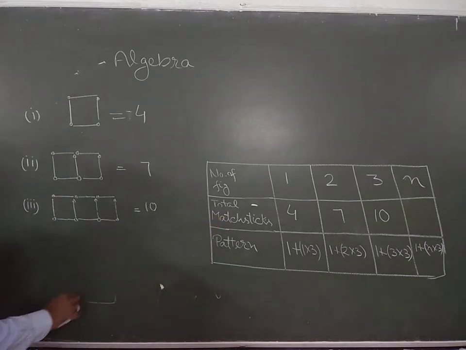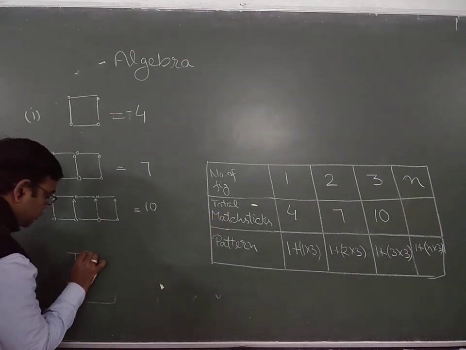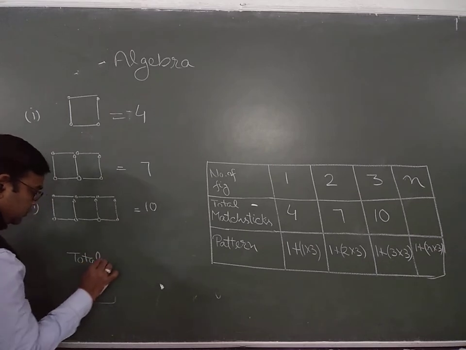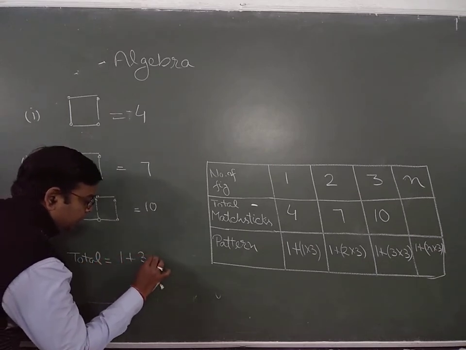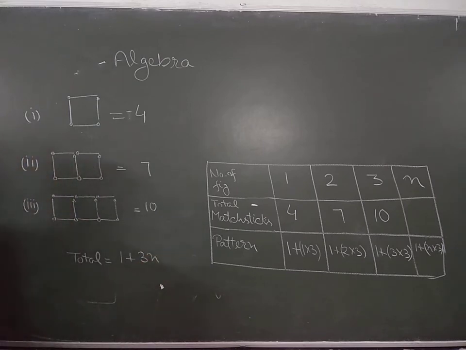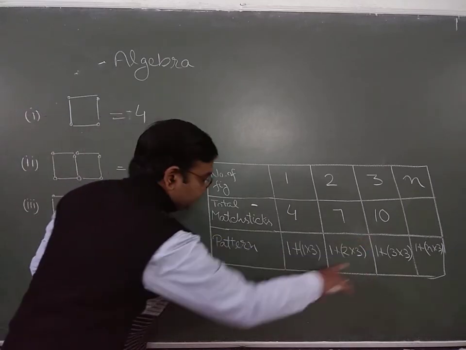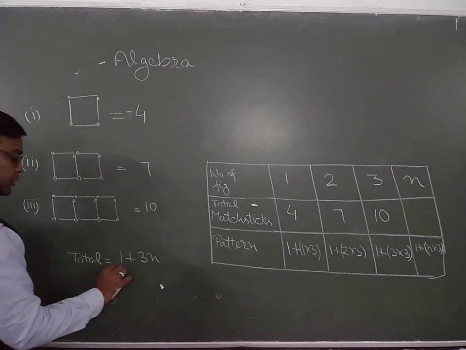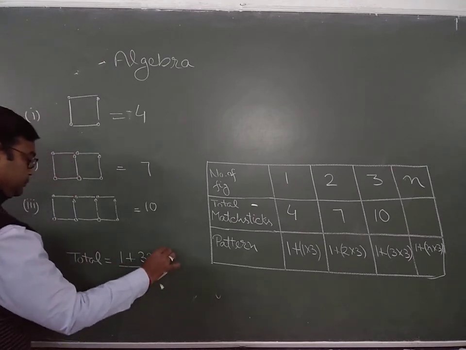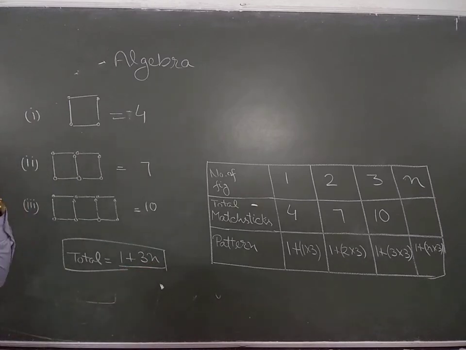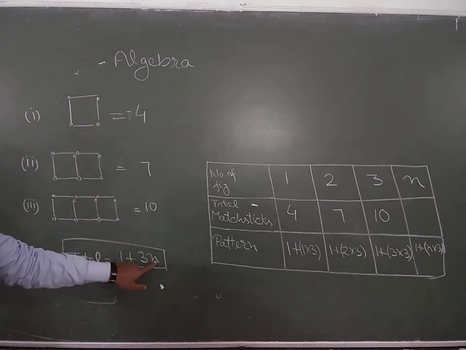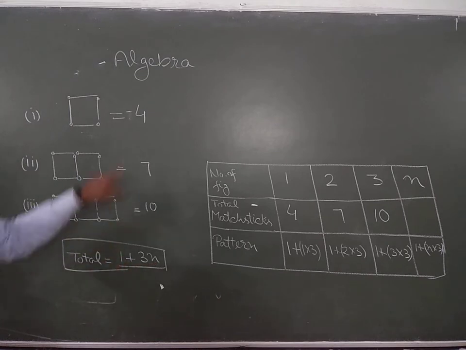That one is your total equals to 1 plus 3 into n, meaning 3n. We can easily write 3n. 3 into n, we can write 3n. So this is your general formula. Clear? And this n is the number of figure. So for the first figure, n is 1, 3 into 1 is 3, 3 plus 1, 4.